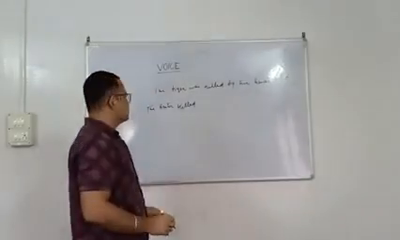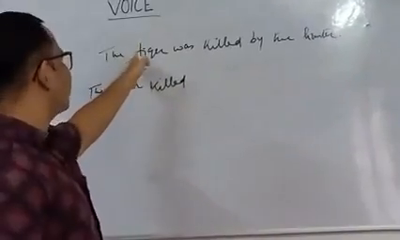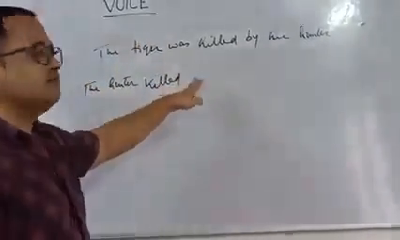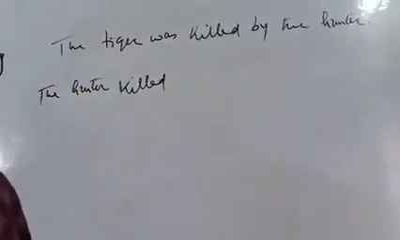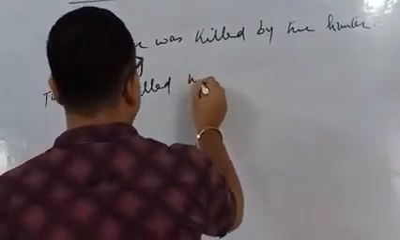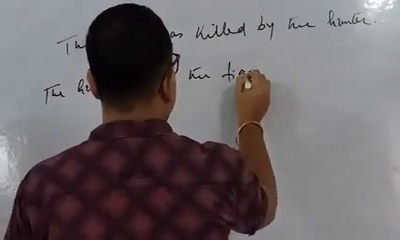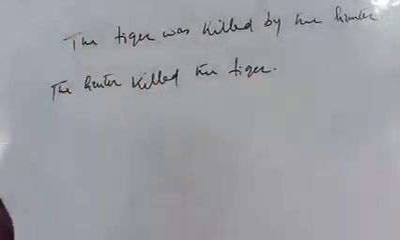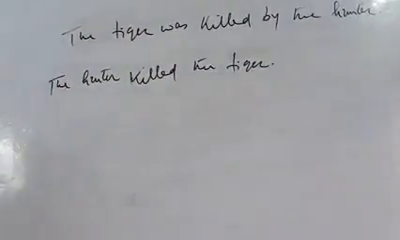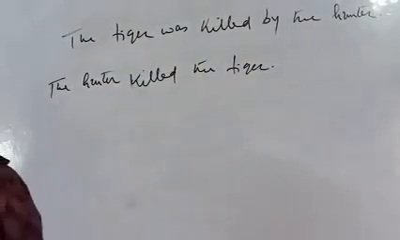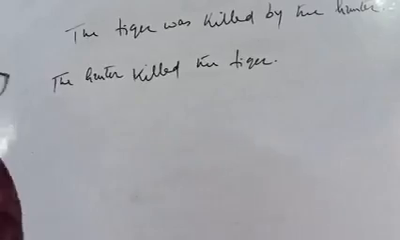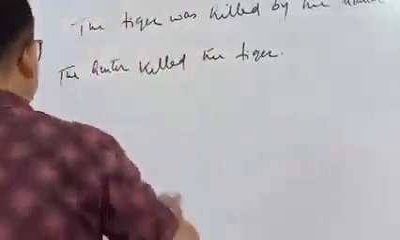The hunter killed. So what is the subject in this sentence? The tiger. So it will become object here. The hunter killed the tiger. So this is how we rotate things from passive to active. Okay. So one more example.